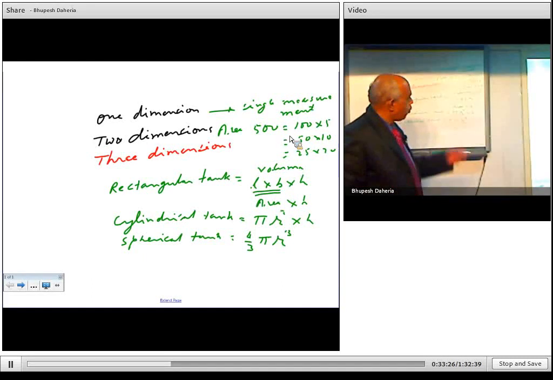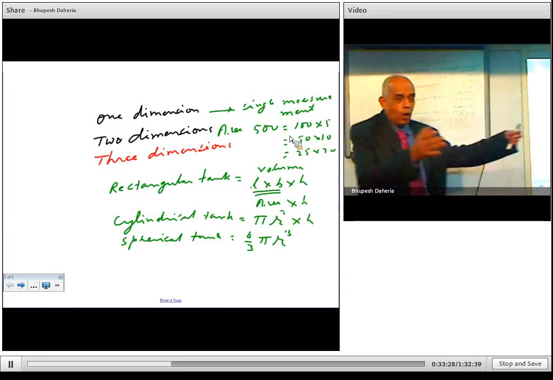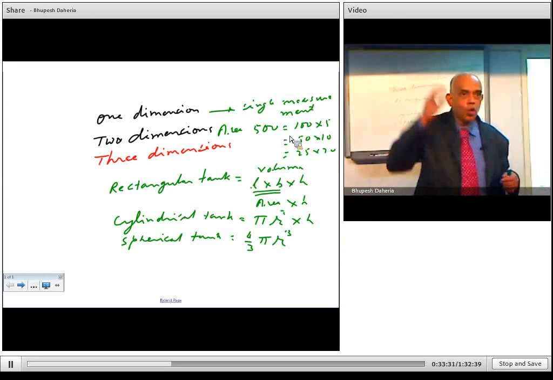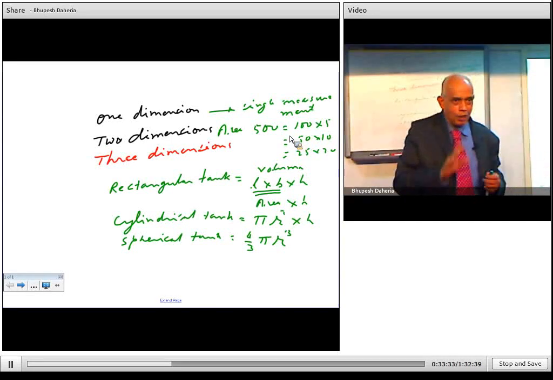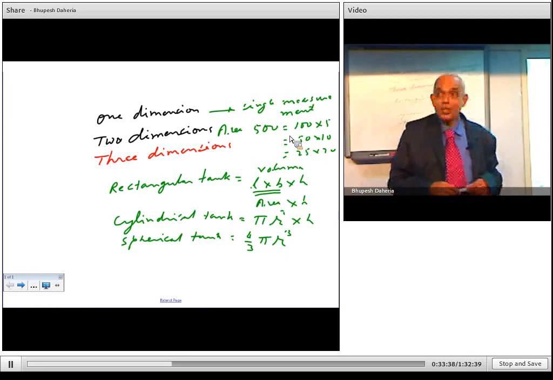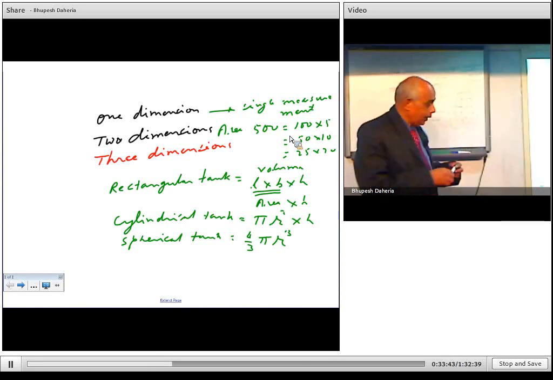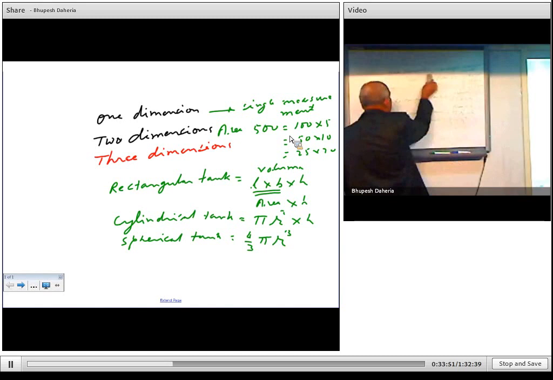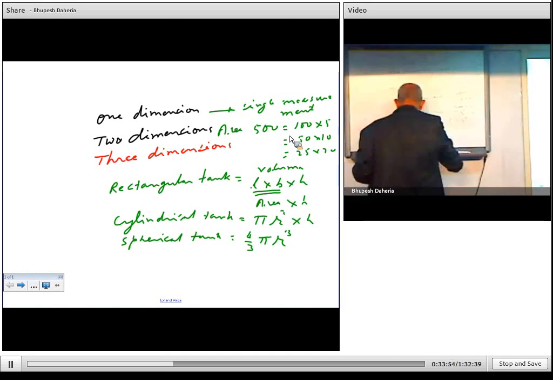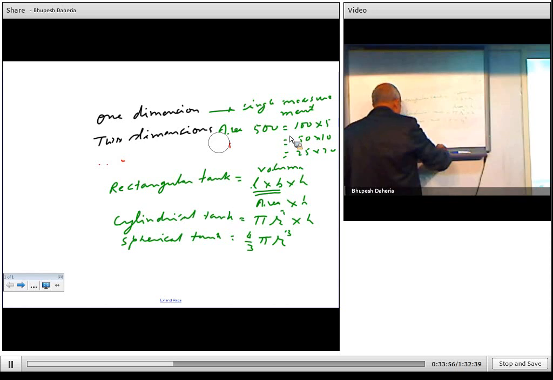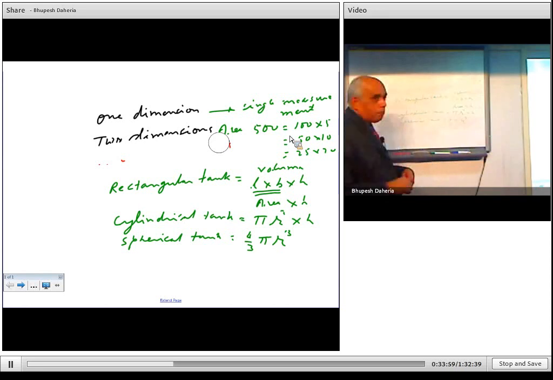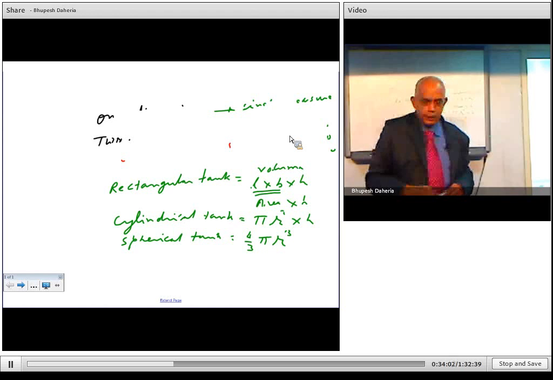Now see, for example, if you want to construct some groundwater tank for your society, or an overhead water tank, say for example 20,000 liters. Somebody will think, okay, how do the dimensions have to be taken? If you are aware of these numbers, you can easily do it. So now what are the conversion factors? I will give you some idea. If you know the proper dimensions and the conversion factors, then it is very easy for you.